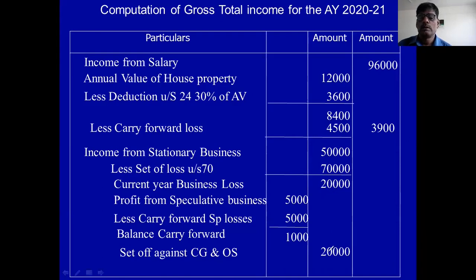You may adjust in 3,900 house property, but not in the salary. And you adjust the 20,000 in the next head, capital gain and other source. In the other source, not in the casual income. Remember this.